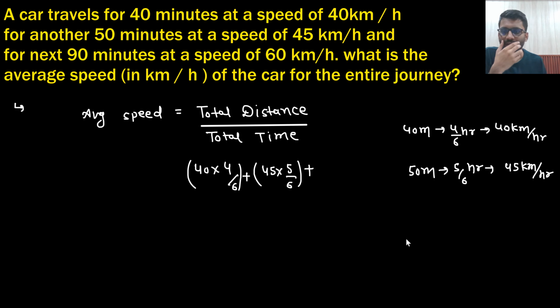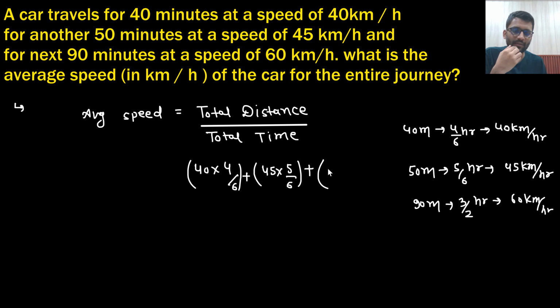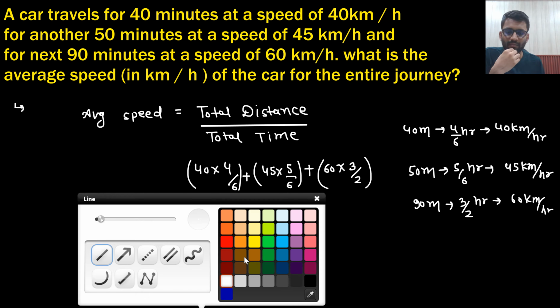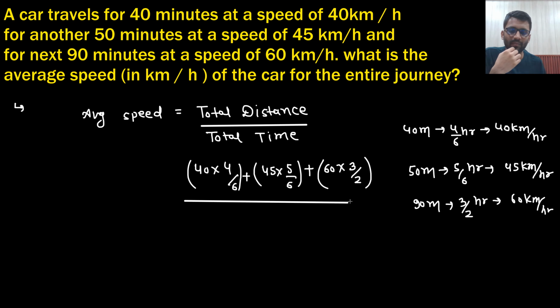Plus 90 minutes. 90 minutes means 3 by 2 hours, and with the speed of 60 kilometer per hour. So 60 into 3 by 2. And what is the total time? Total time is 40 plus 50 plus 90, that is 180 minutes, 3 hours.